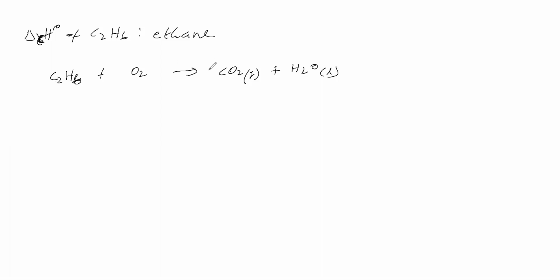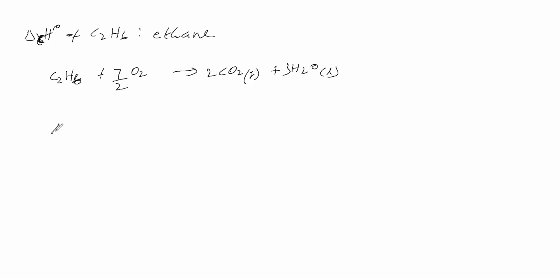Carbon is 2 here, therefore 2 CO2; hydrogen is 6 here, therefore 3 H2O. Then balance oxygen: 2 into 2 is 4, plus 3 into 1 is 3, so 7, therefore 7 by 2 O2. 7 by 2 into 2 is 7. 7 oxygen on the left, 7 on the right, so the equation is balanced.